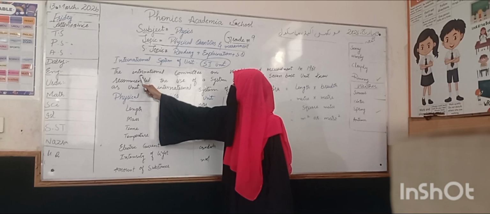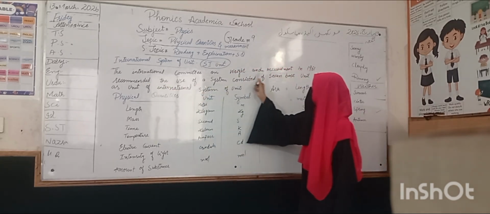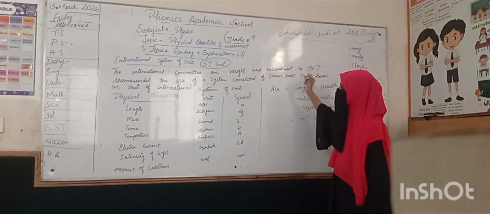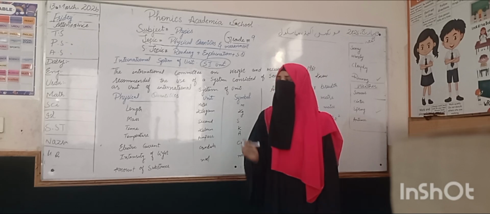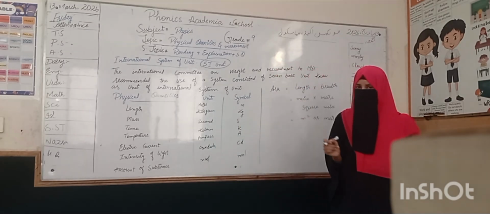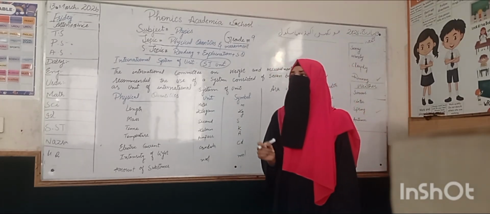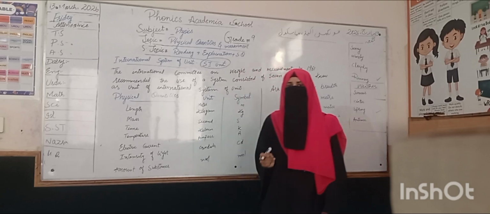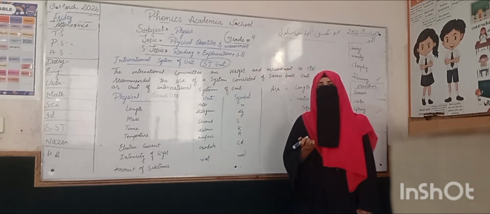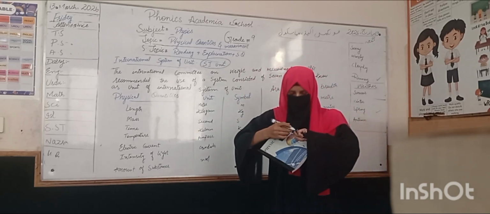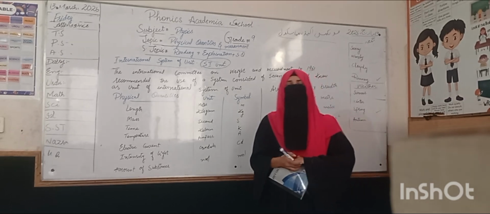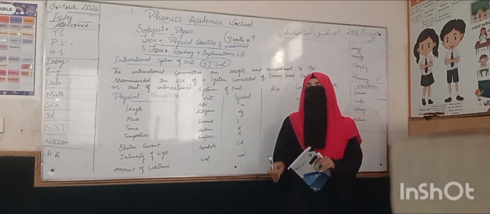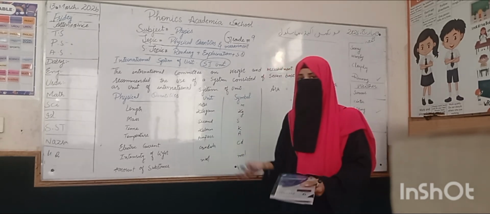The International Committee on Weights and Measurements met in 1961 in London. Many countries import and export many materials, but they faced a difficulty because every country had its own measurements of weight, length and other things.